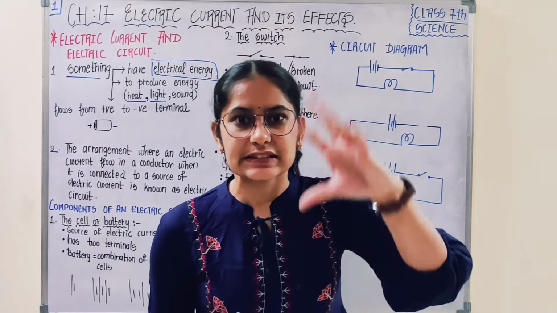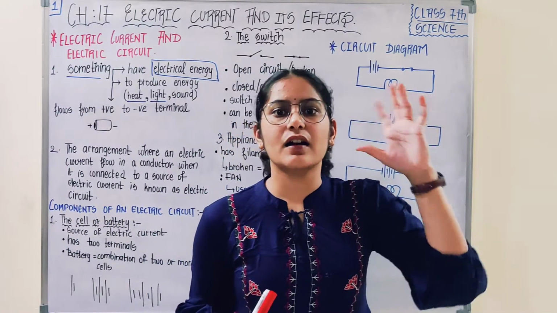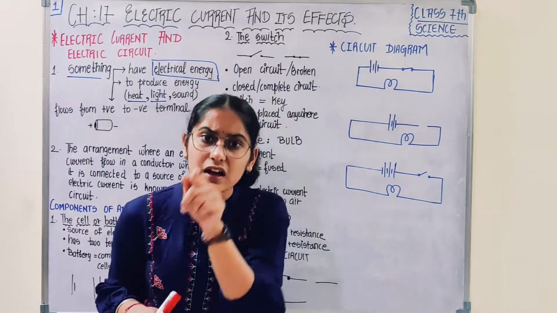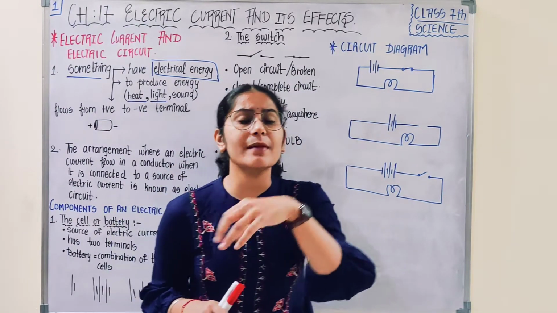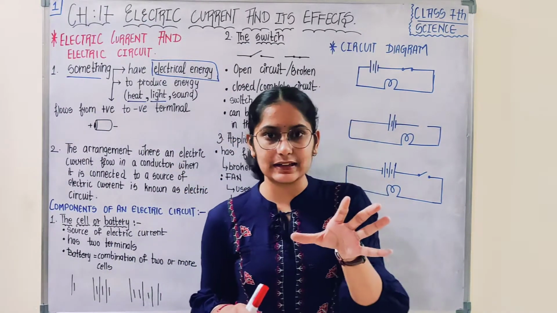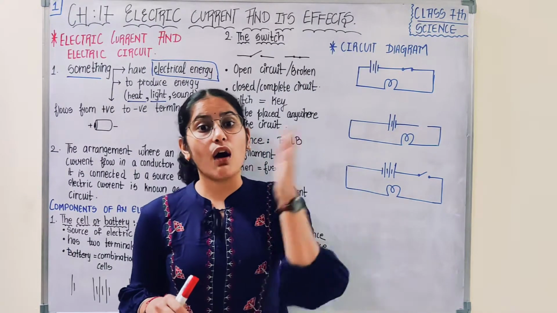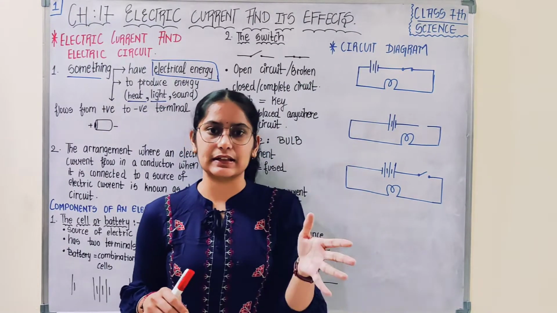What would be your response? It feels hot, right? So this is because of electric current. The bulb is able to produce light, and since the bulb is glowing, it is also producing heat.